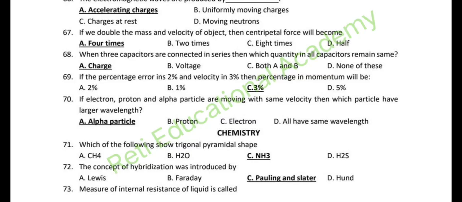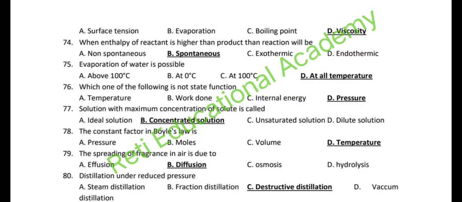Question number 72. The concept of hybridization was introduced by Pauling and Slater. Question number 73. Measure of internal resistance of liquid is called viscosity. Question number 74. When enthalpy of reactant is higher than product, then the reaction will be spontaneous.